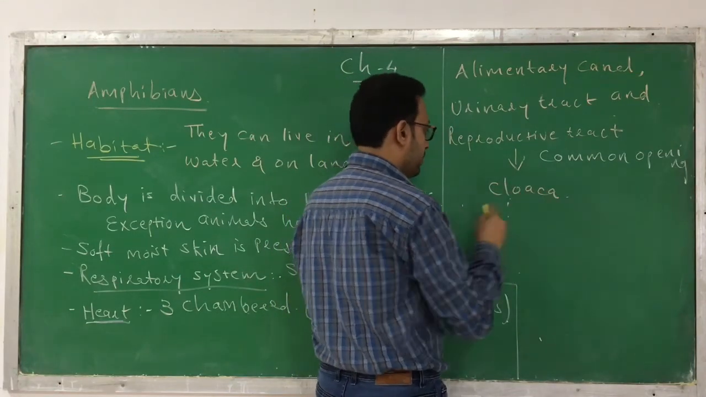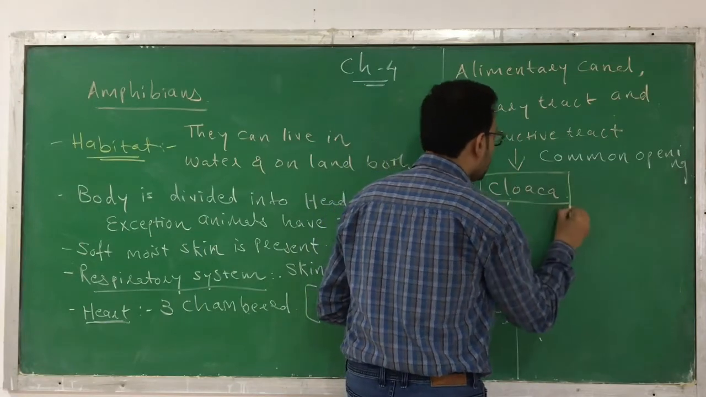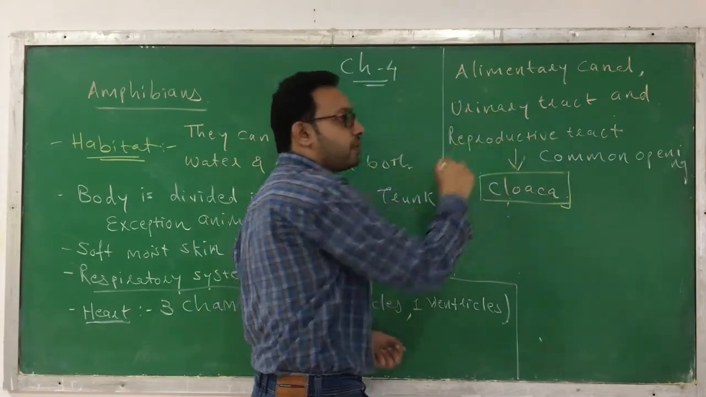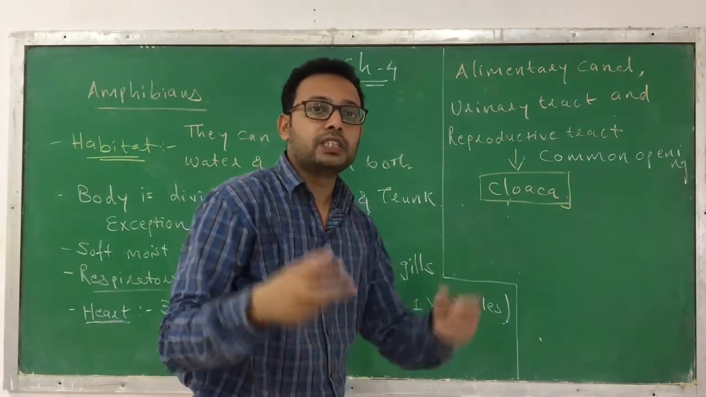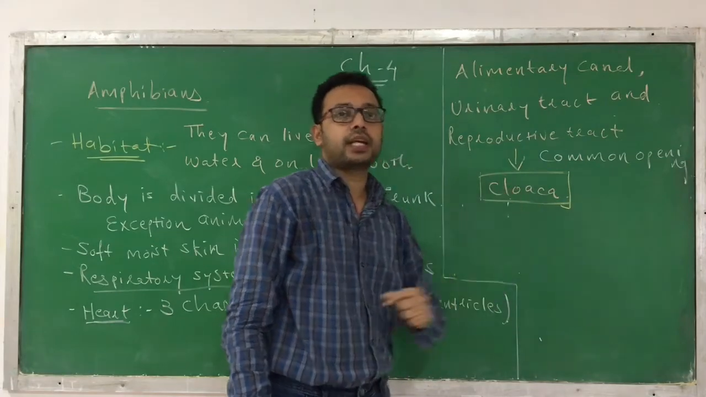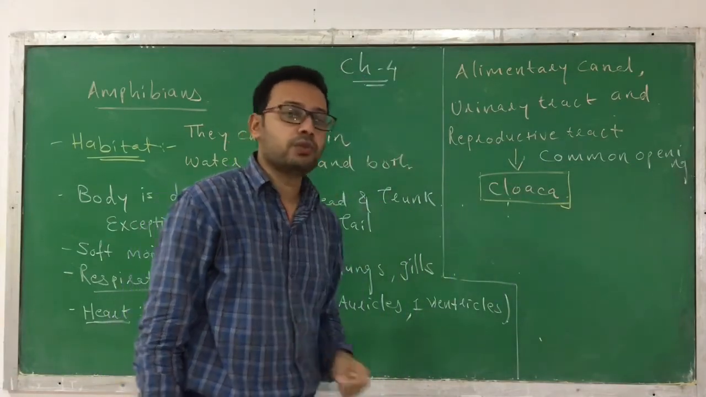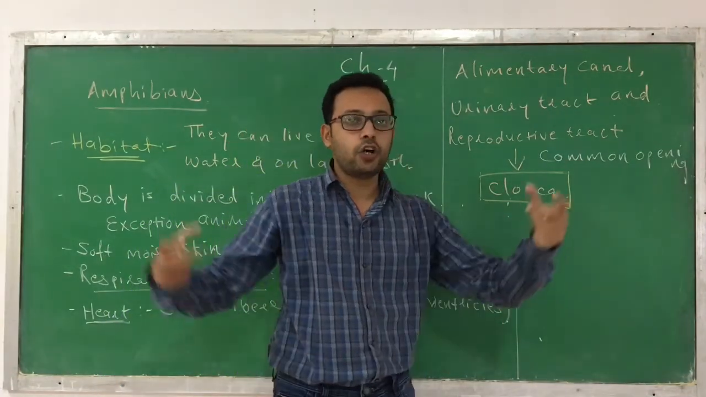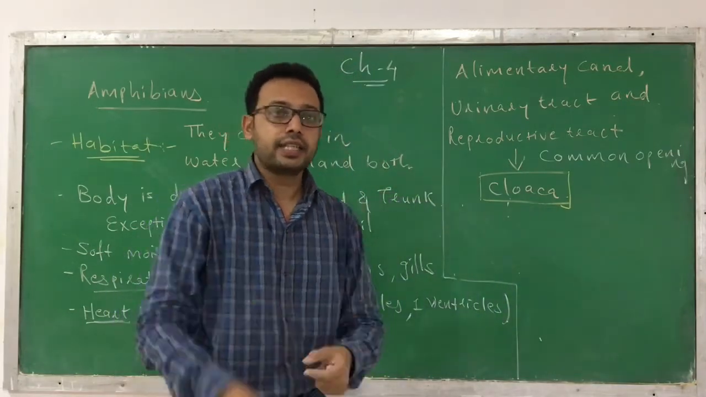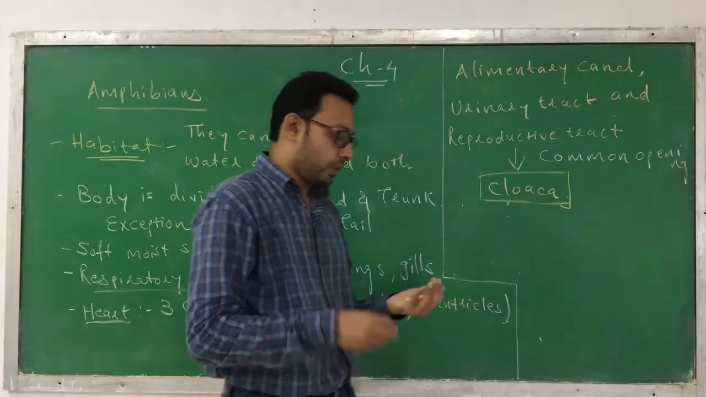Remember, these all three, alimentary canal, urinary tract and the reproductive tract, commonly open into a single chamber. We call this single chamber a cloaca. So this is one of the important questions that is going to be asked. All these tracts unite or collect into a single chamber called a cloaca.